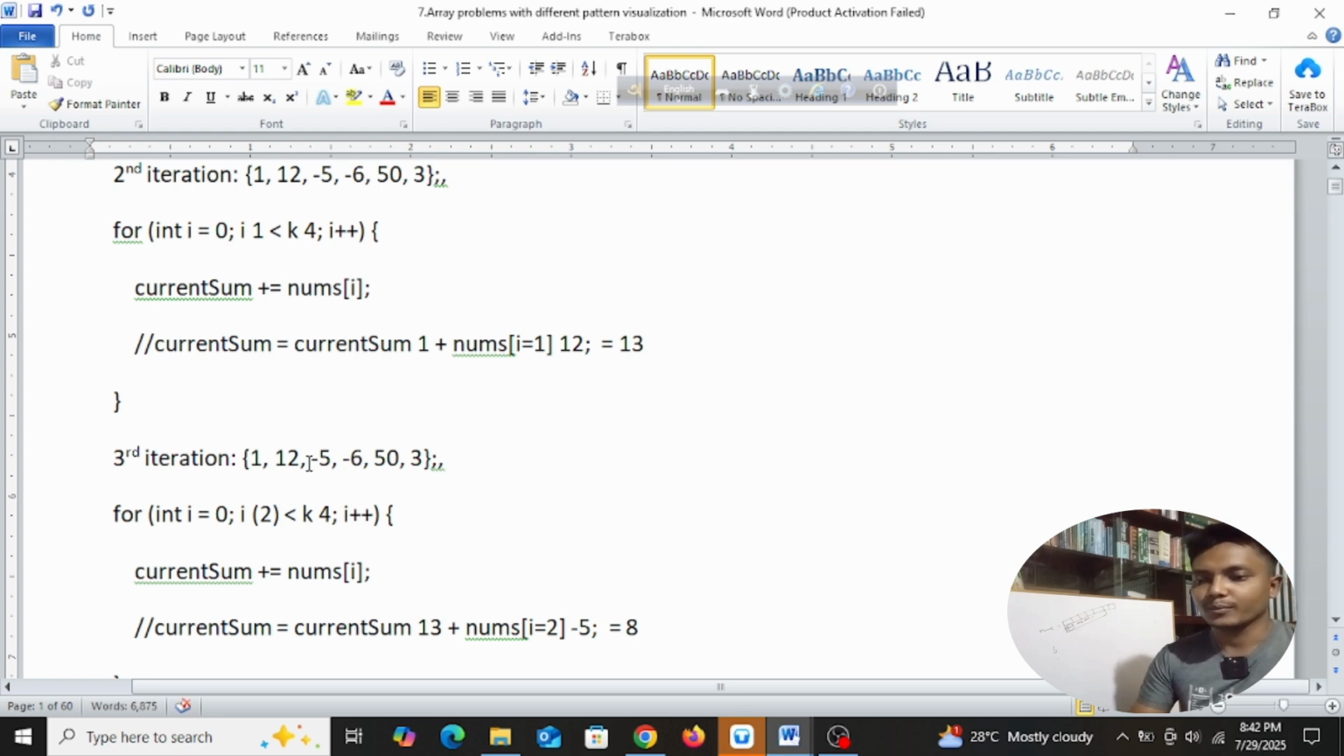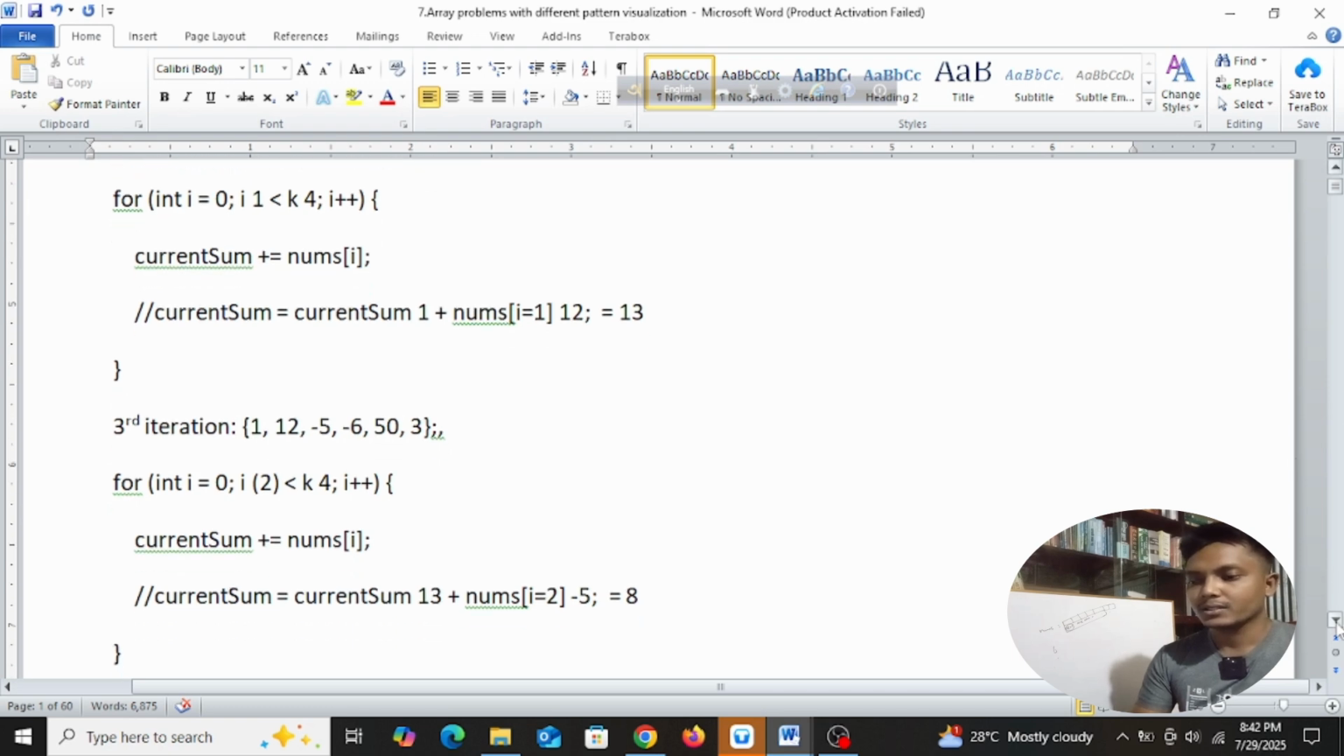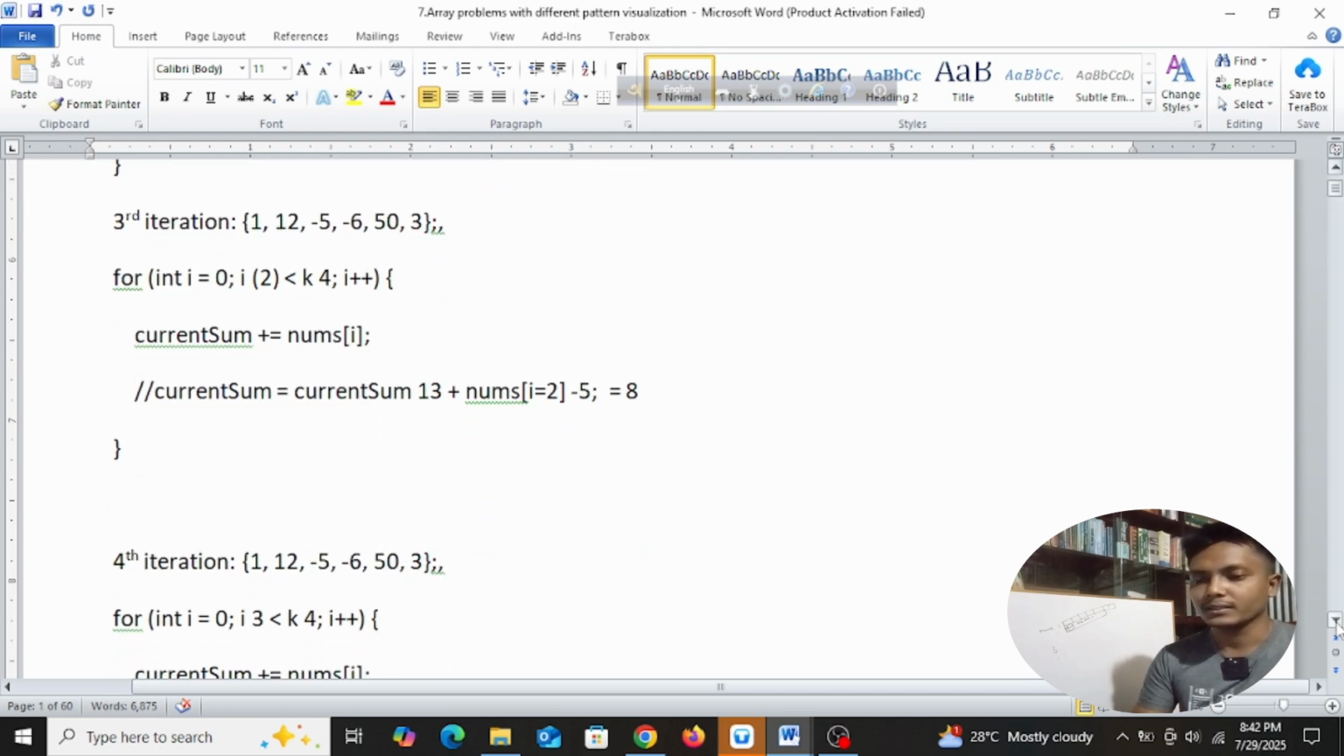When i's position is 2, 2 is less than 4, it's true. Then current sum equals current sum plus nums[i]. When i's position is 2, its value is minus 5. So minus 5 plus 13 gives us 8, right, in the third iteration. So let's go to the fourth iteration.